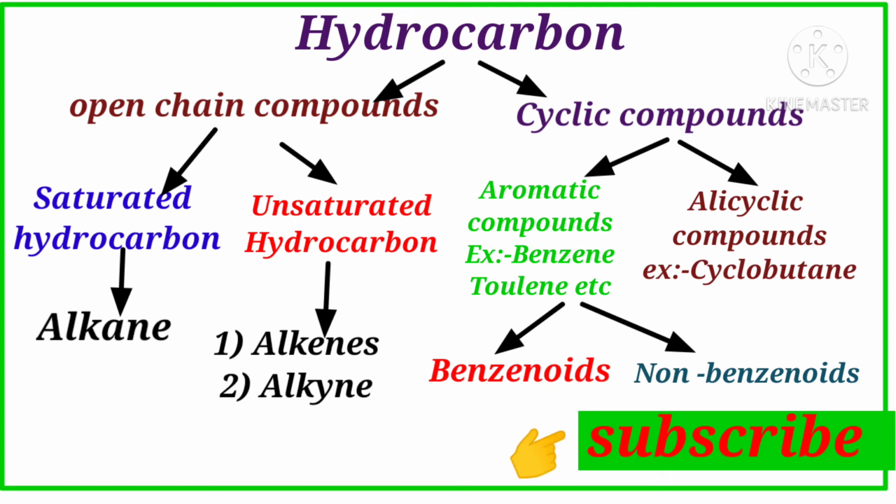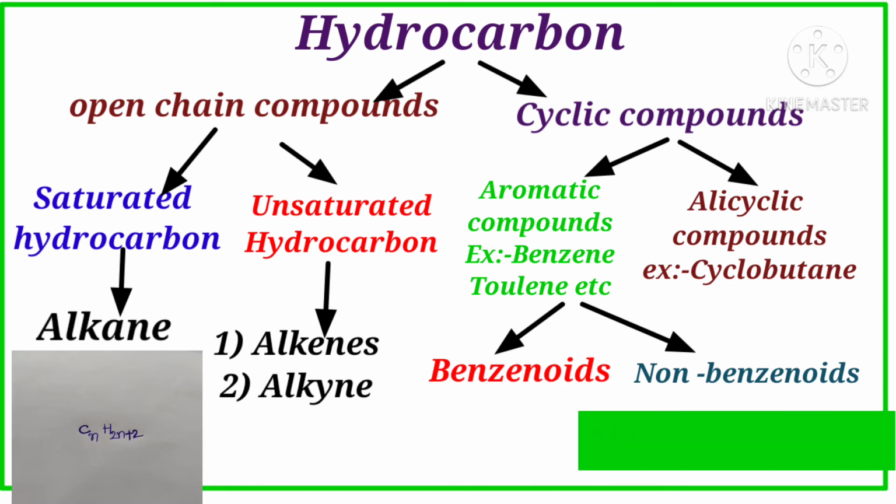Saturated hydrocarbons are alkanes. The alkane general formula is CnH2n+2. If we take n equal to 1, we get methane, CH4. For n equal to 2, C2H(2×2+2), that means C2H6. It is an alkane. These have single bonded atoms.